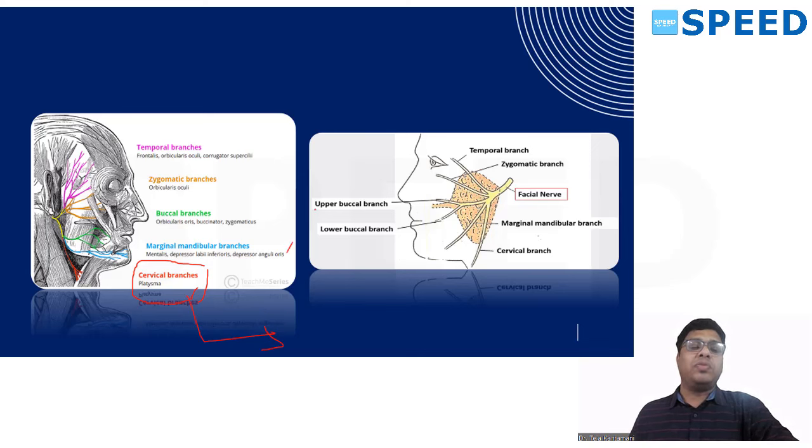The marginal mandibular nerve is a branch which supplies the lower lip. Marginal mandibular will come like this and turn towards the lower lip. So lower lip palsy can happen mainly due to the marginal mandibular branch. Upper lip is predominantly supplied by buccal branches, buccinator and zygomatics. The zygomatic also supplies orbicularis oculi. The temporal branch supplies orbicularis oculi, frontalis, and corrugator supercilii. So the answer here would be more apt to be marginal mandibular. Since it is not there in the options, you need cervical branch as an answer.